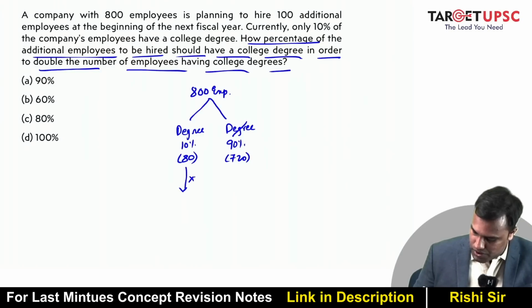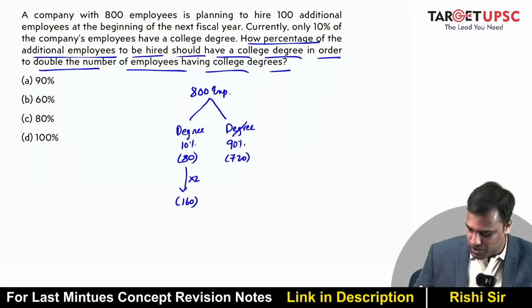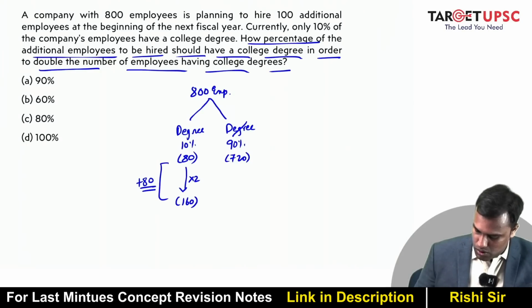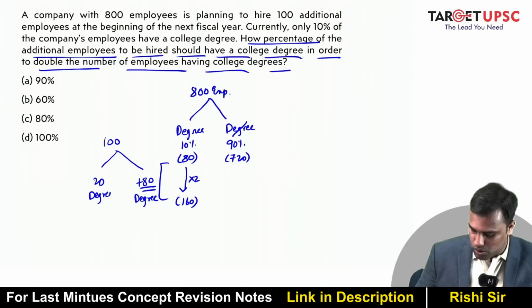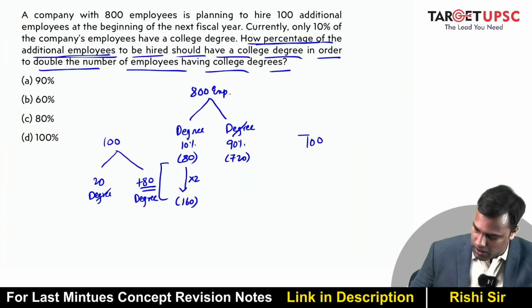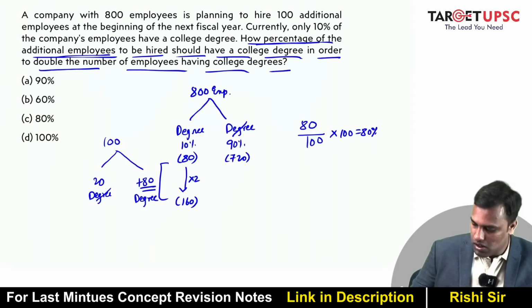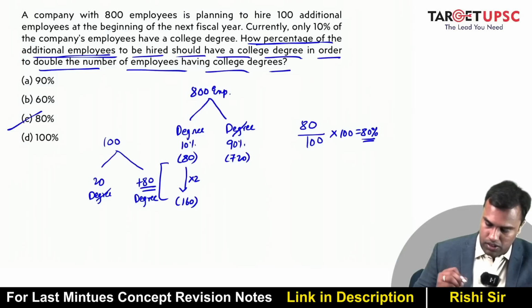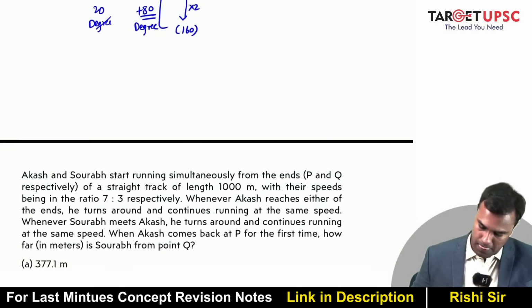Now I want to double this. So this should become 160. So can I say this is basically plus 80? So can I say these 100 people that I am hiring, these 80 should have a degree and these 20 should not have a degree, right? So what percentage of the additional employees? The additional employees is 100. Out of that, 80 should have a college degree. So can I say 80% of the workforce that I am hiring should have a degree. So the answer is 80%. Okay.